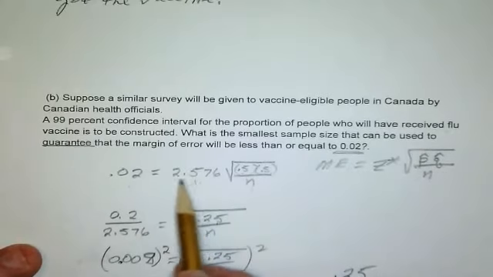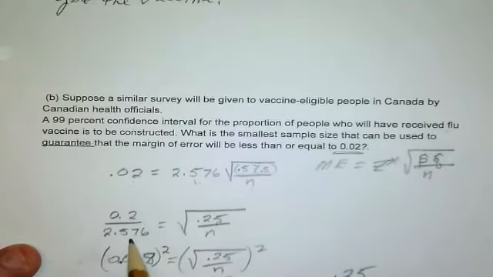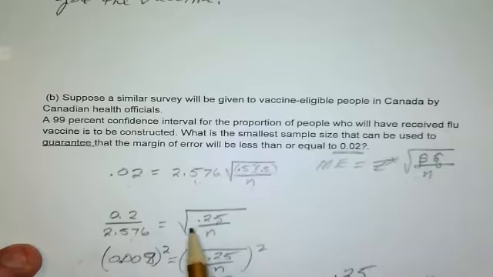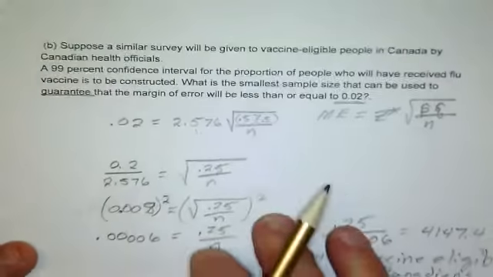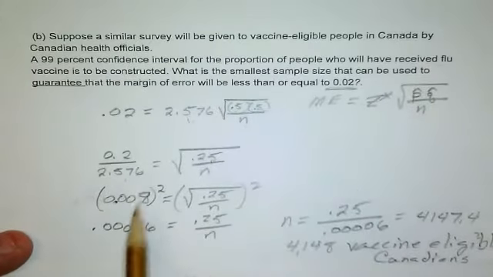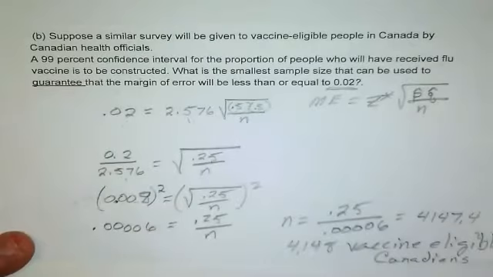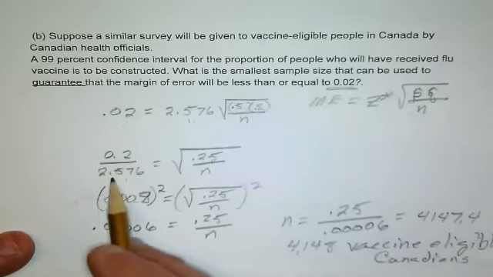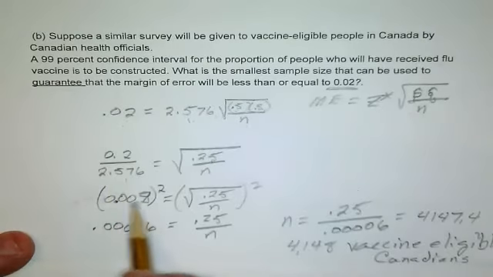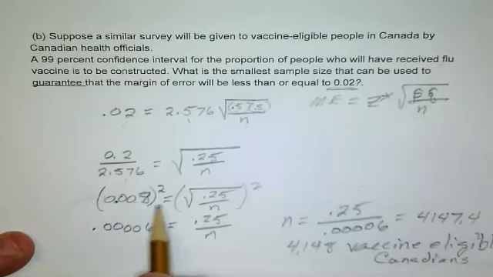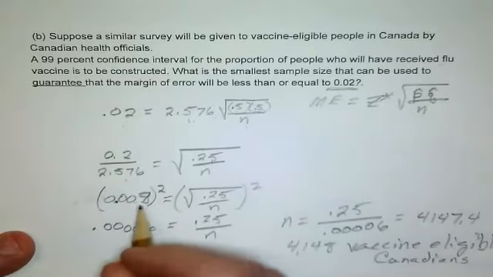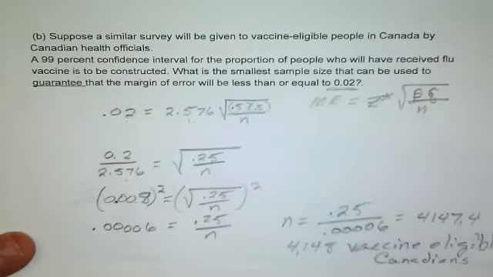Since they're multiplying, I divide both sides by 2.576. 0.02 divided by 2.576 is 0.0077 and a bunch of other digits, but I rounded it to 0.008 because I knew what I was about to do.